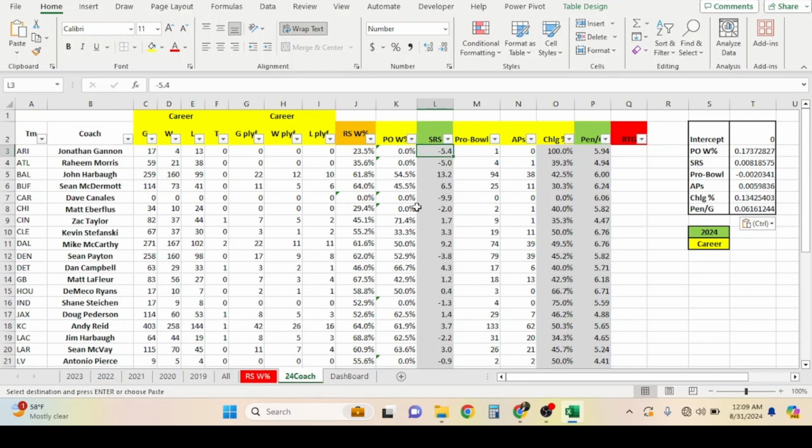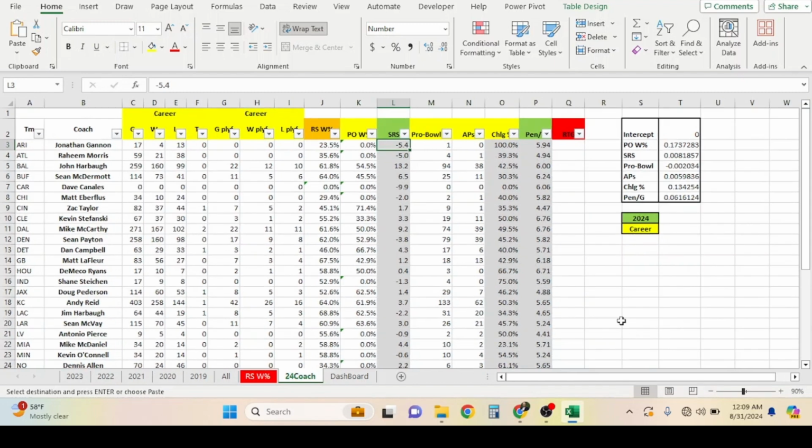I want you to know that the stats labeled in gray, they're going to be updated every single week. And you're going to ask why. Well, on a week-to-week basis, the SRS will change. Pro Bowls won't, right? Because in yellow, it's a career stat. So this is over his career. You don't name Pro Bowlers every week. At the end of the season, you do. All Pros, same situation, but the challenges do. Some coaches may do a week one challenge, some may not, but it usually does change. So you want to update that every week.